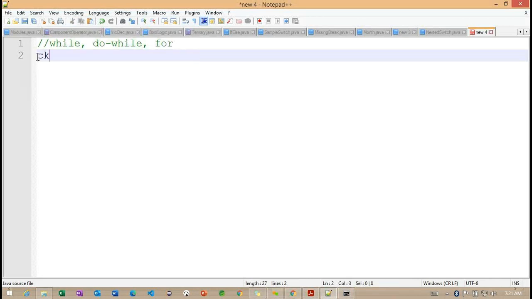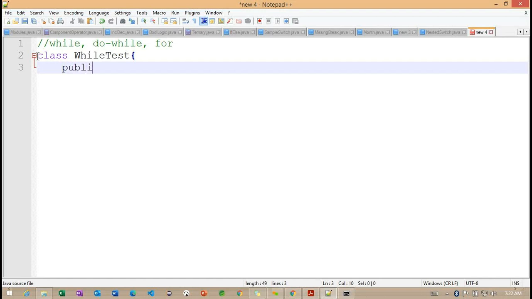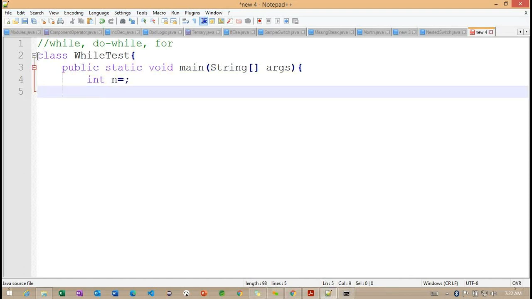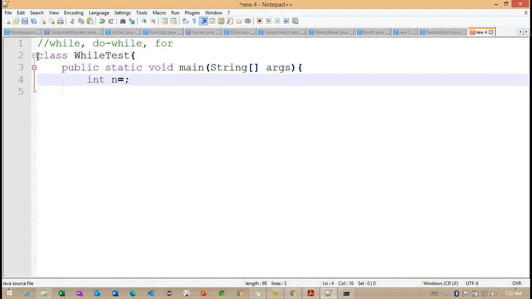Now observe the simple example we are going to understand, based on this while loop. Class WhileTest, public static void main, String args. Getting the point. Now I'm trying to check with an int value.